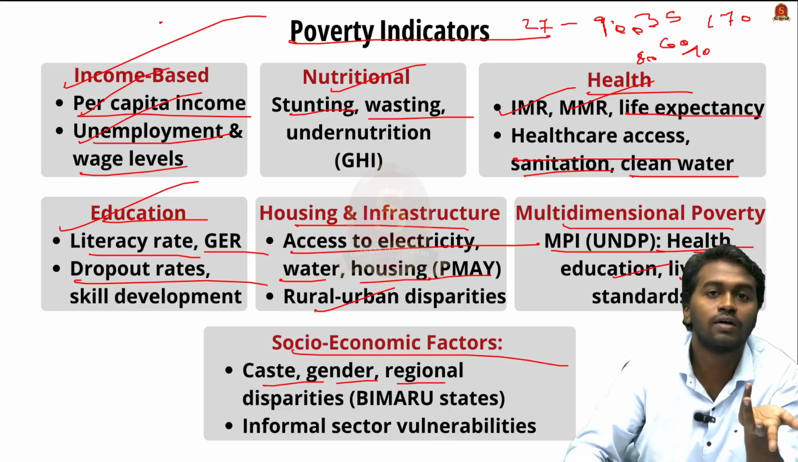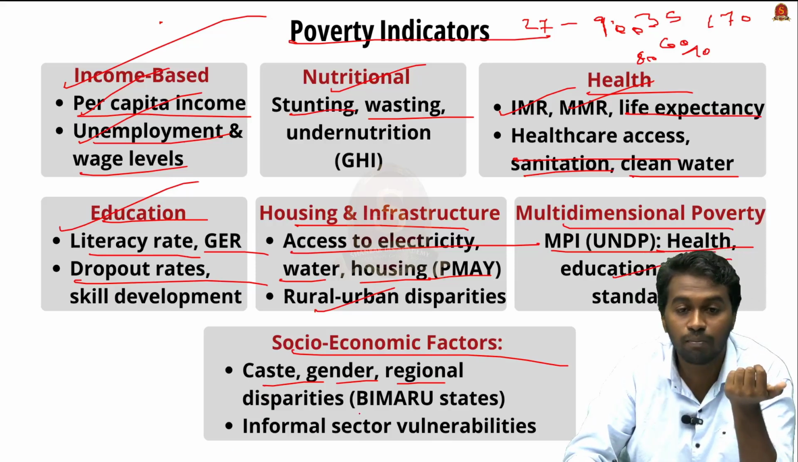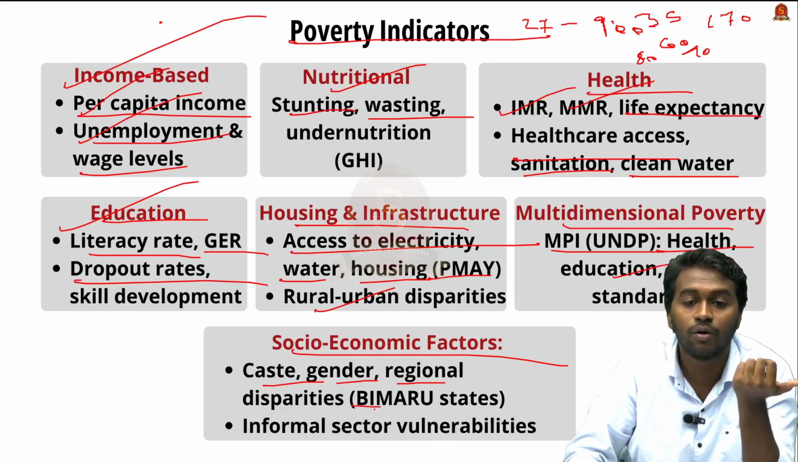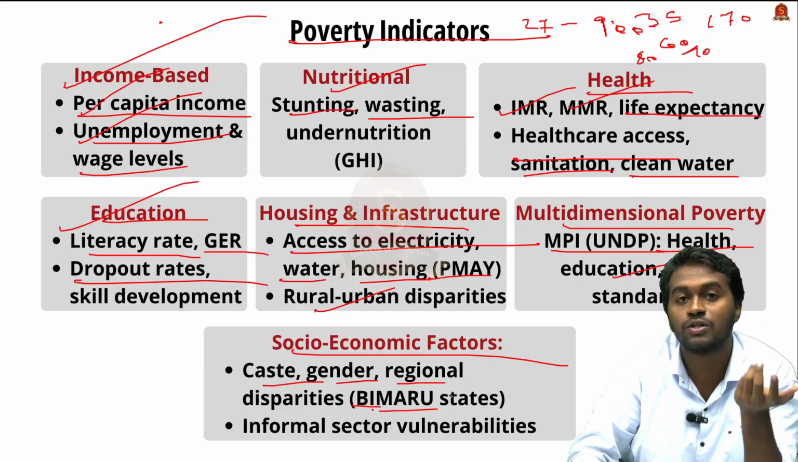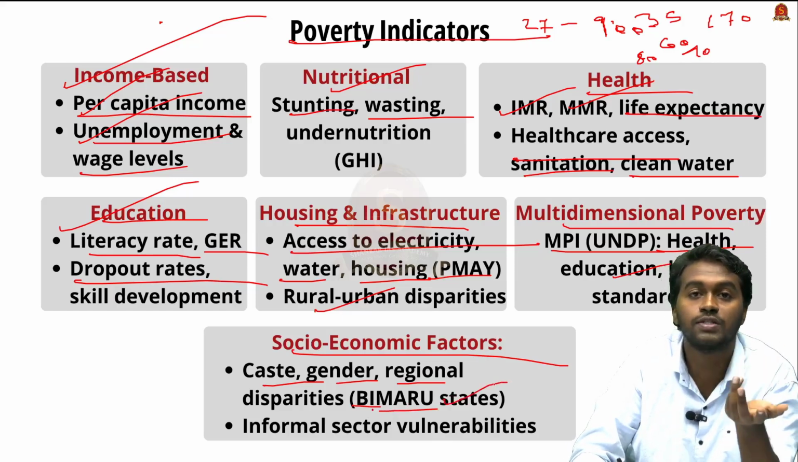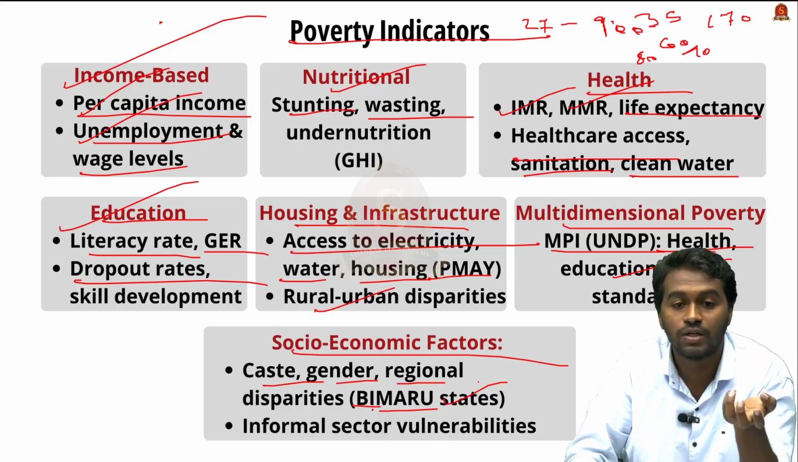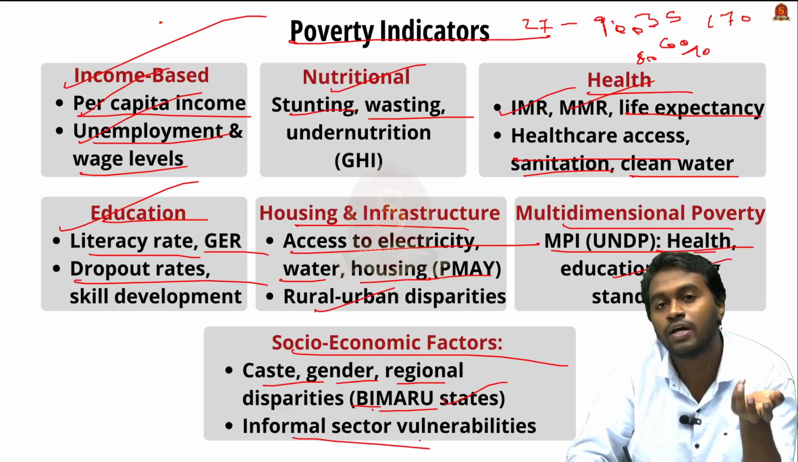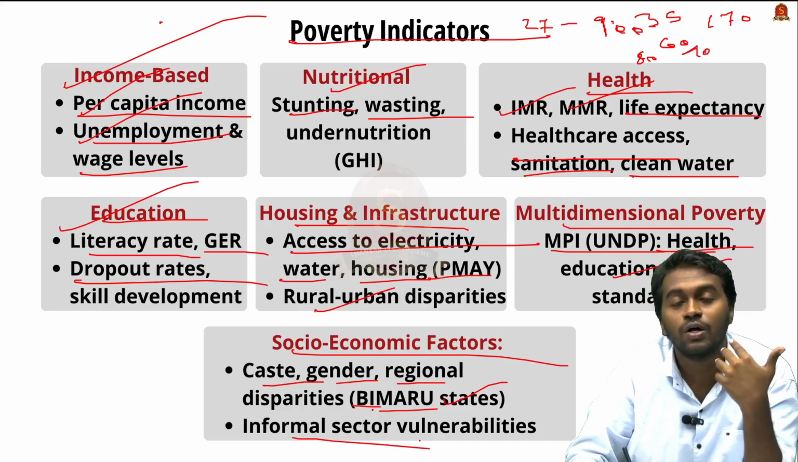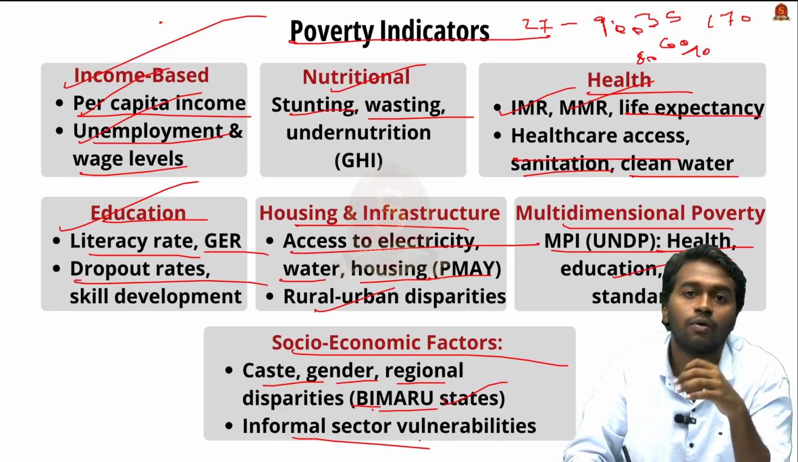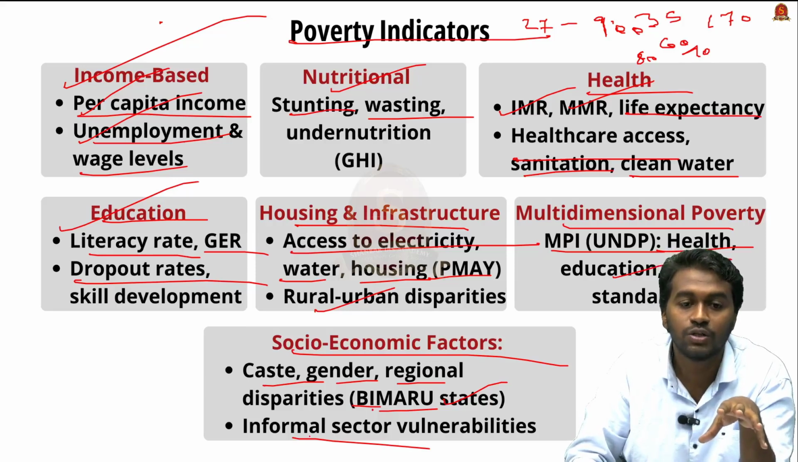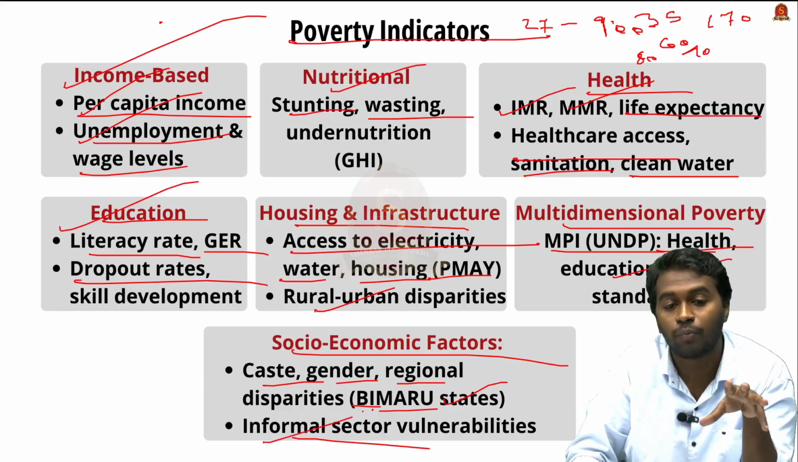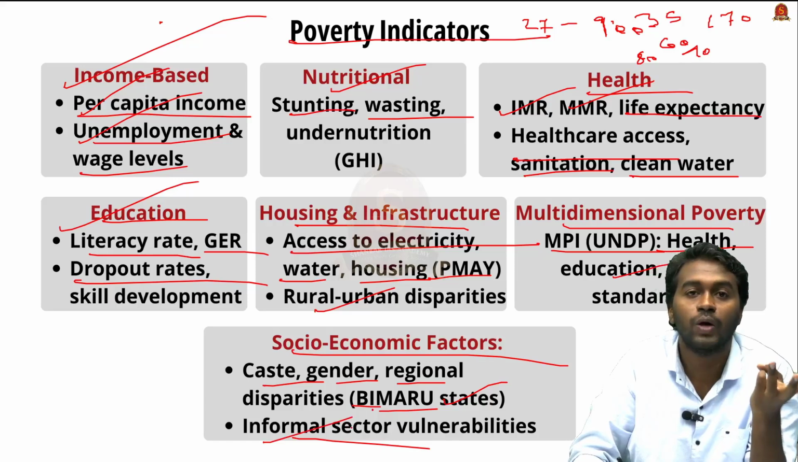And we can also have the regional disparities. For example, the Bimaru states, that is Bihar, Madhya Pradesh, Rajasthan and Uttar Pradesh, these kinds of agrarian states are also facing the problem of poverty. And the informal sector vulnerabilities: even though we have taken a lot of initiatives to ensure the welfare of the workers in the informal sector, we still have certain problems such as lack of wage, harsh treatment, lack of leisure time, etc.